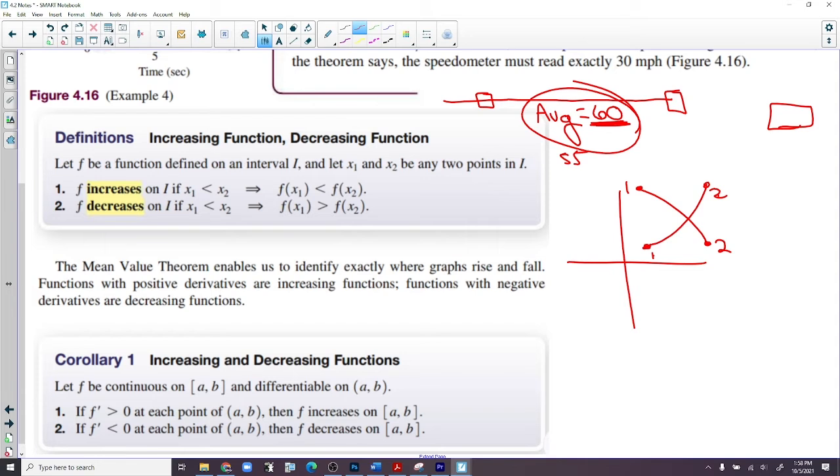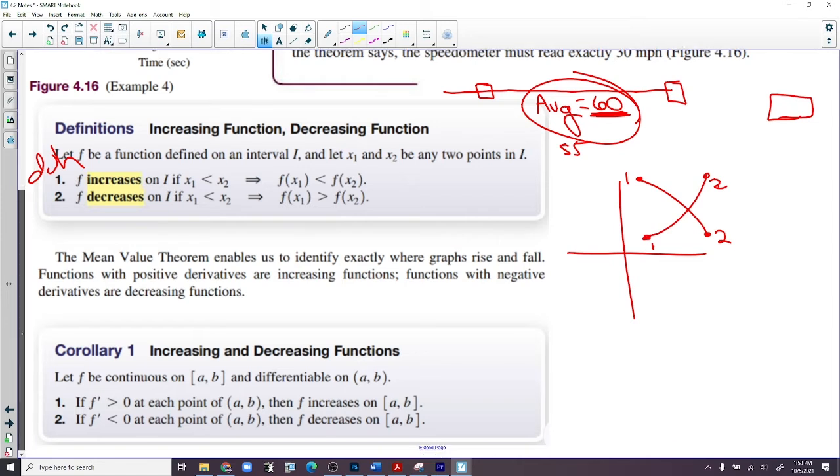Okay, so this is, I call it duh. Okay? Yeah, no kidding. This one's not so much duh. This one's what we're trying to get at right here. It says if f prime is greater than 0 at each point of a to b, then f increases on a to b.